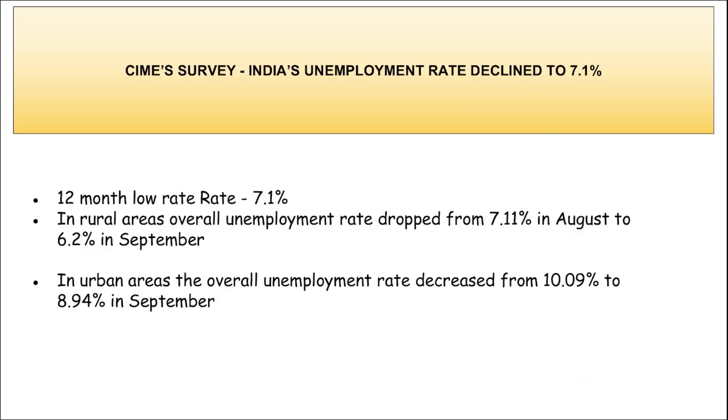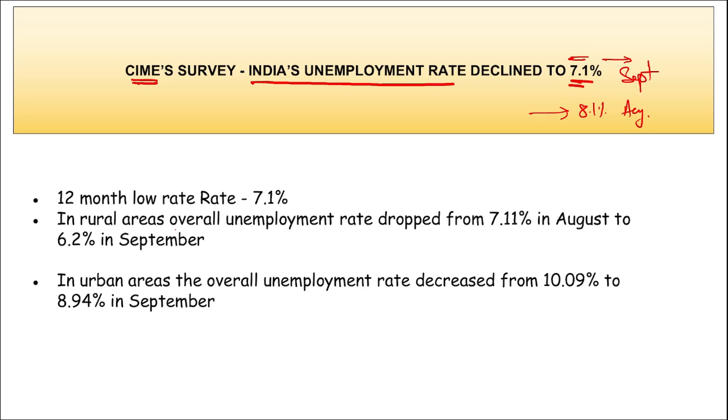Next remember, CMIE survey. What is this CMIE? CMIE stands for Center for Monitoring Indian Economy, right? CMIE survey was released, and it stated that India's unemployment rate has declined to 7.1% in the month of September. That was 8.1% in August 2023. Correct? I repeat, if we are talking about the unemployment rate in India, it declined to 7.1% in the month of September. That was earlier 8.1% in August.